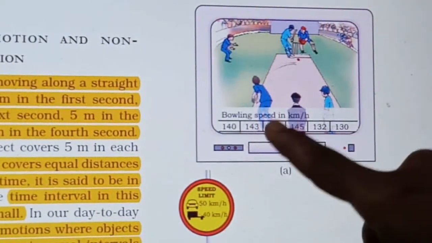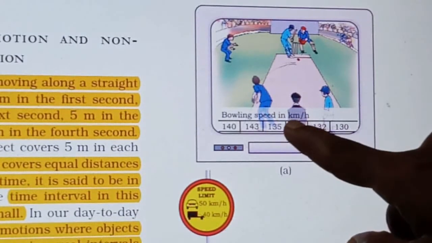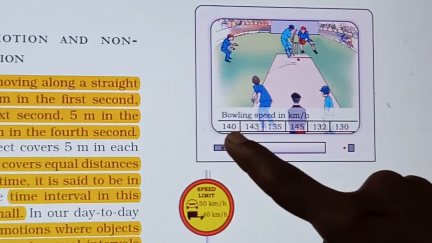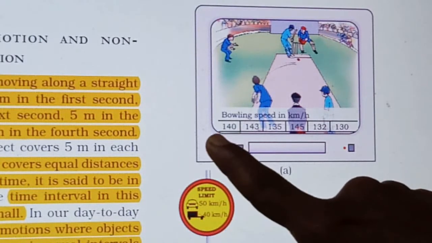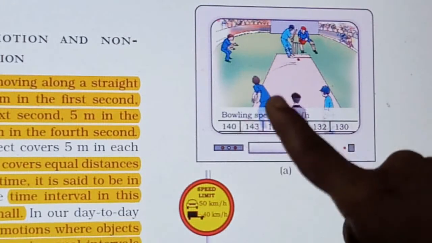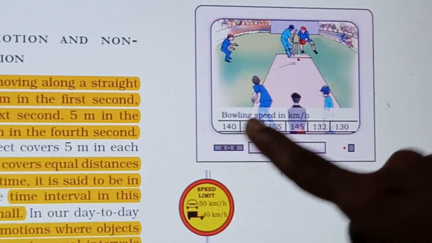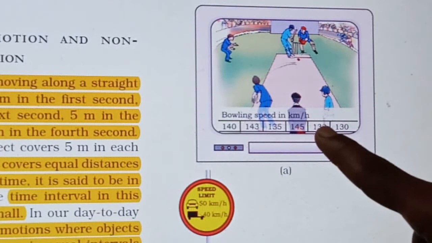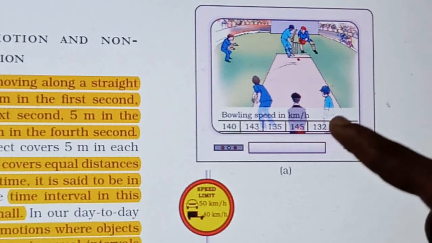This speed is mentioned in kilometers per hour, and it gives us the speed of the ball, meaning 140 kilometers per hour. The ball is moving with the speed of 140 kilometers per hour. Here the ball's moving speed is 132 kilometers per hour.